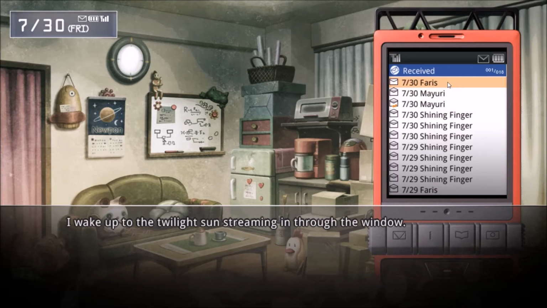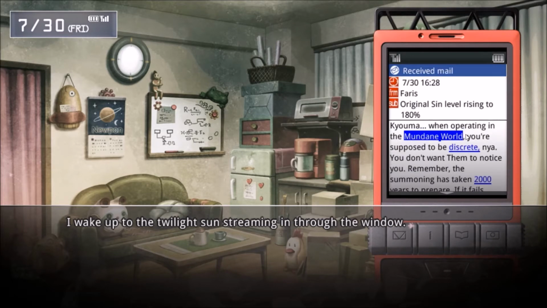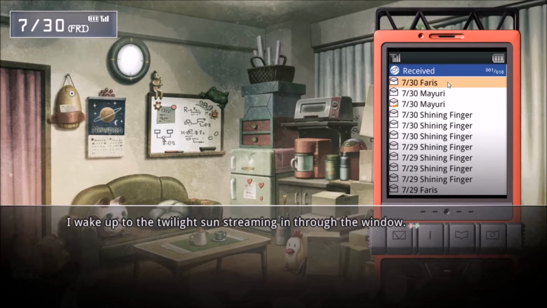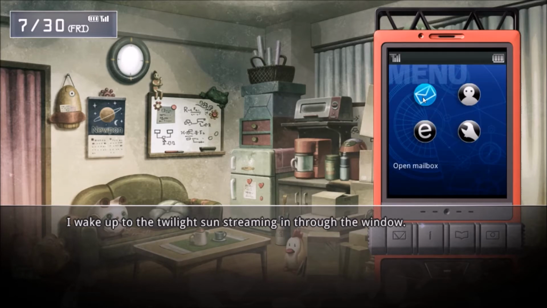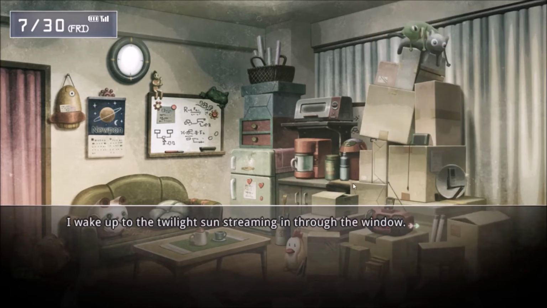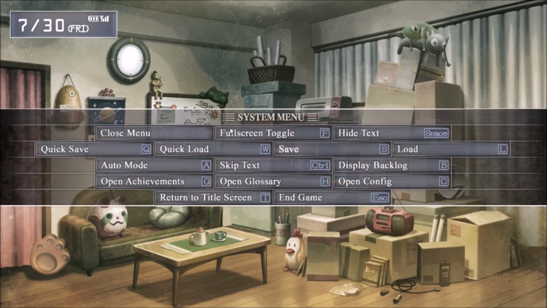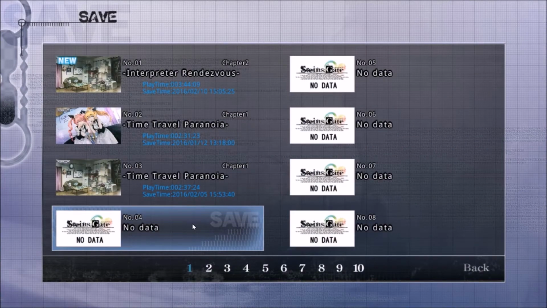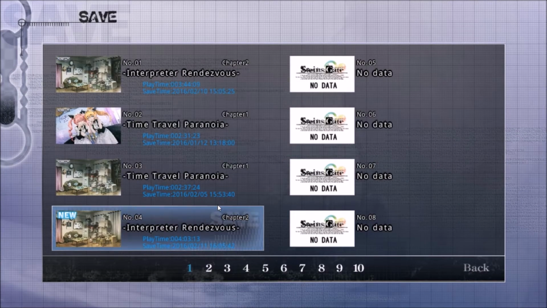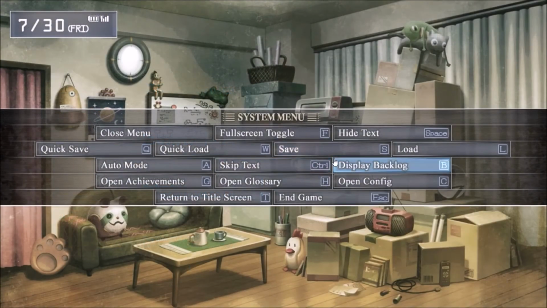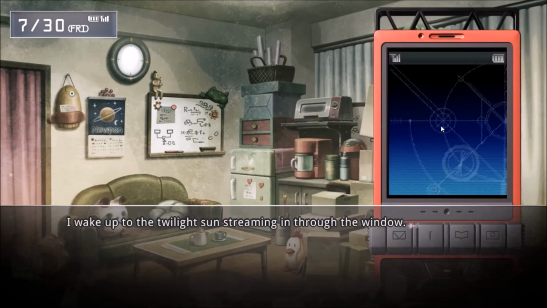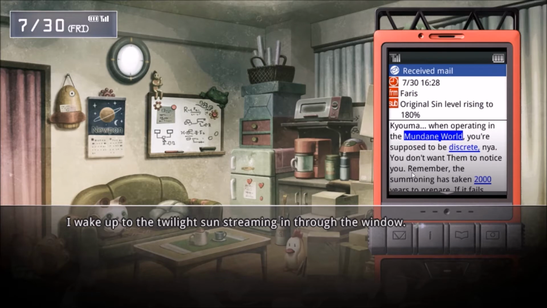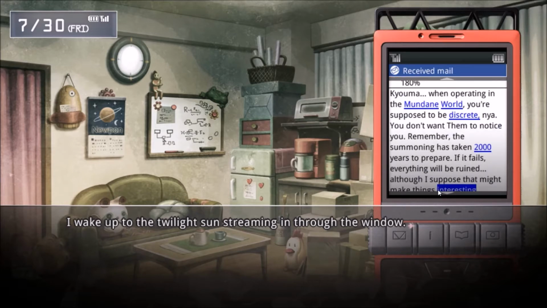More mail! Oh no, it's Ferris! Okay. So we don't have a repeat of last time, I am going to save here. Original sin level rising to... What the crap is this?